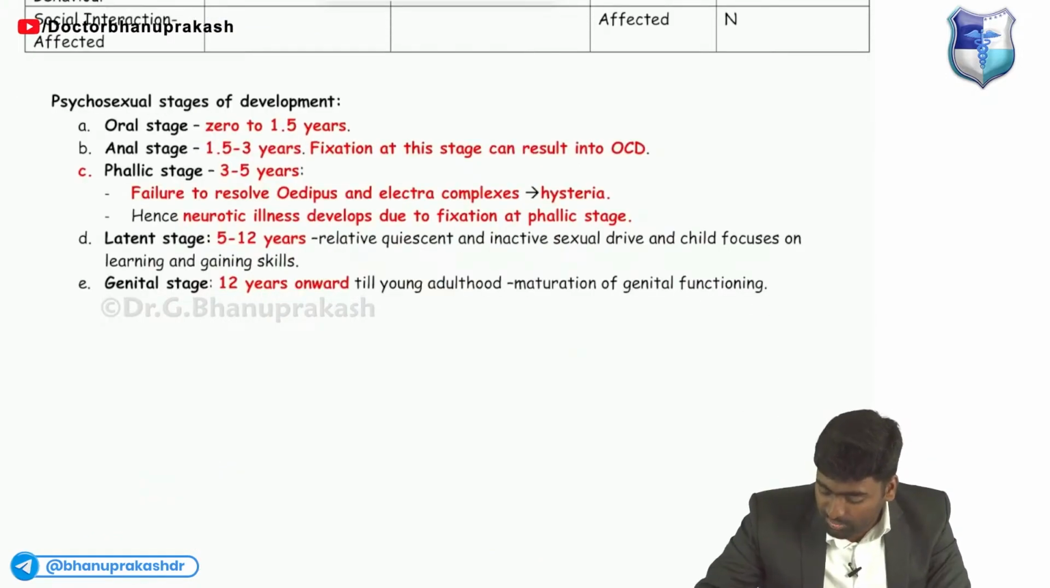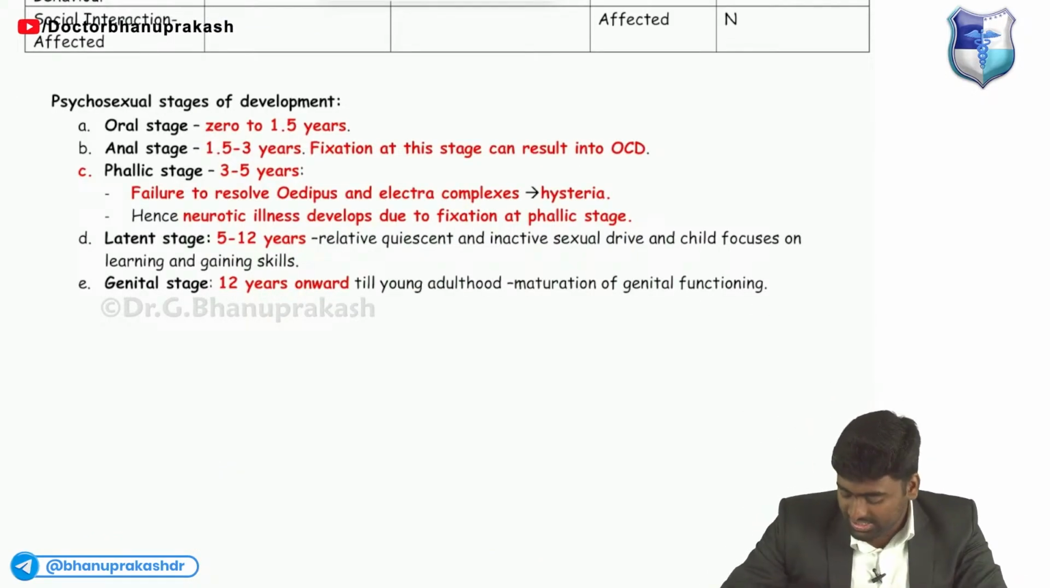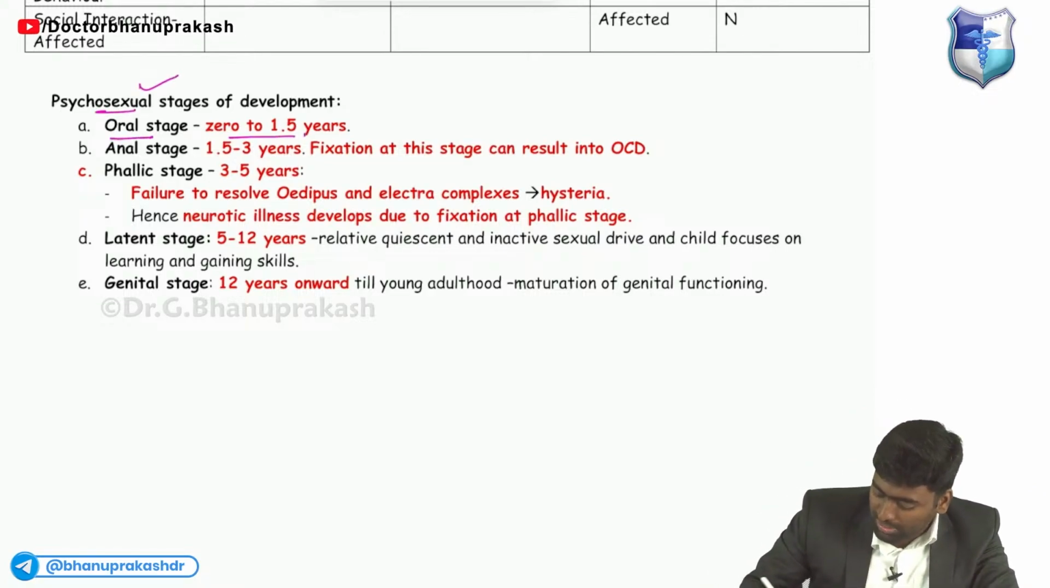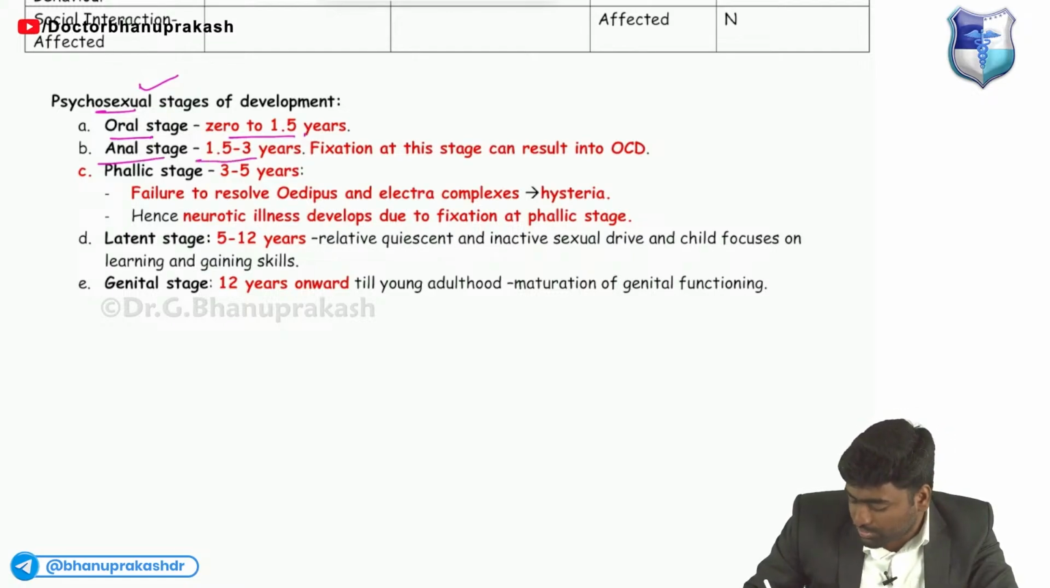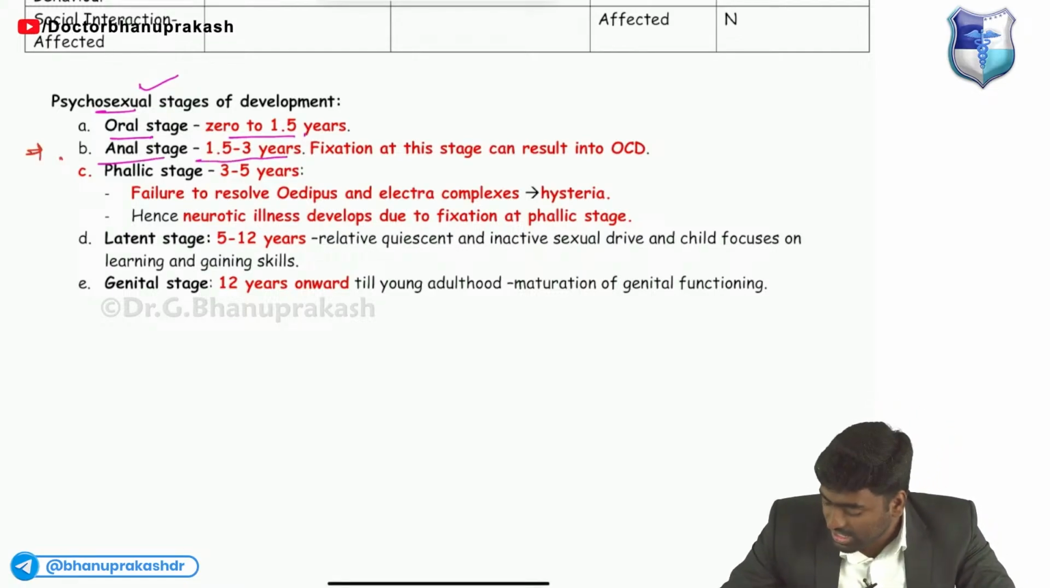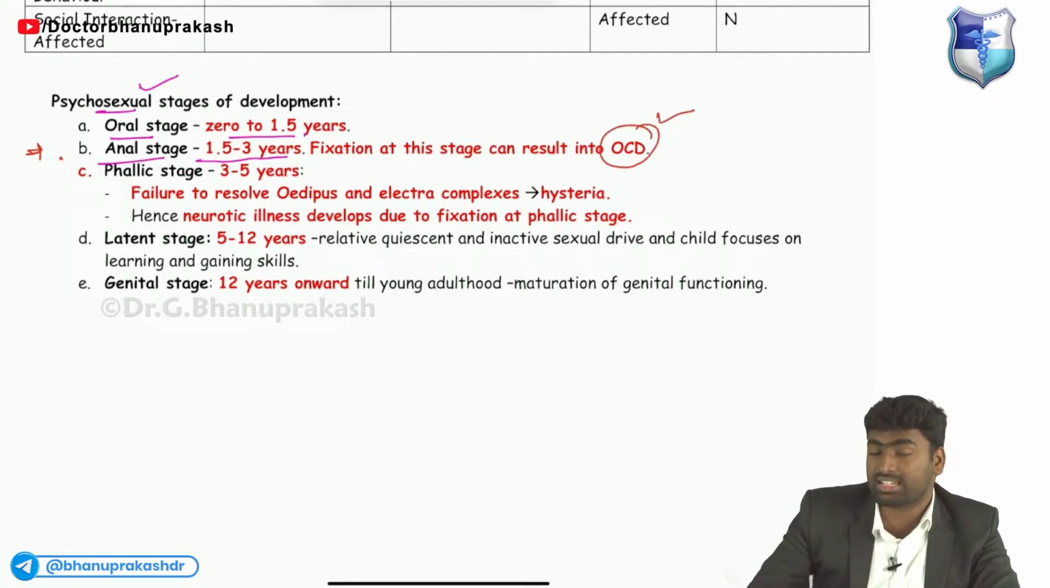Next, the final one, the psychiatry one: psychosexual stages. Oral stage is from 0 to 1.5 years. Anal stage is from 1.5 to 3 years. Remember, fixation at this anal stage results in OCD.